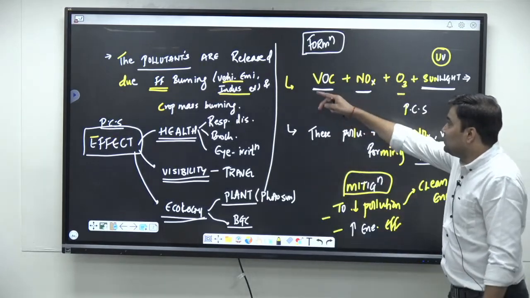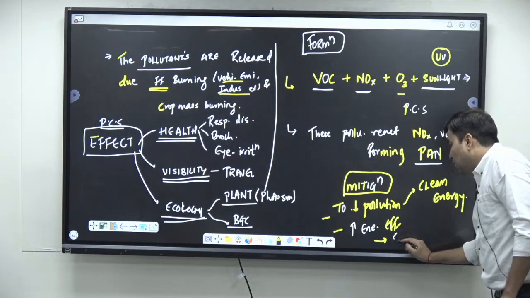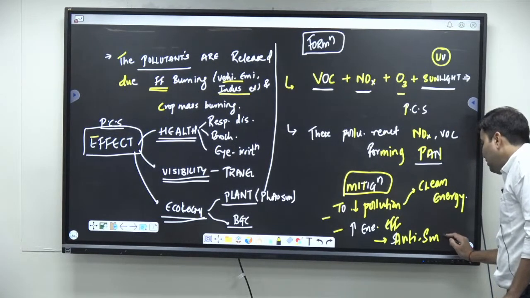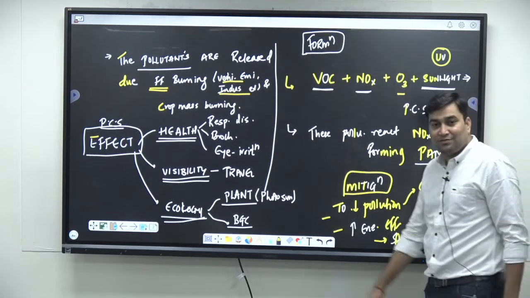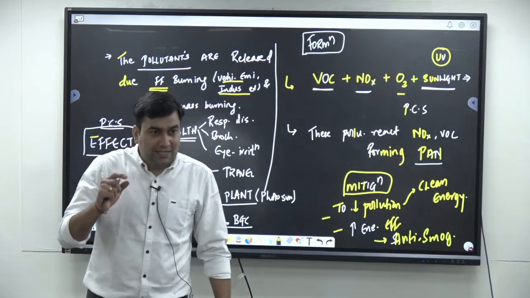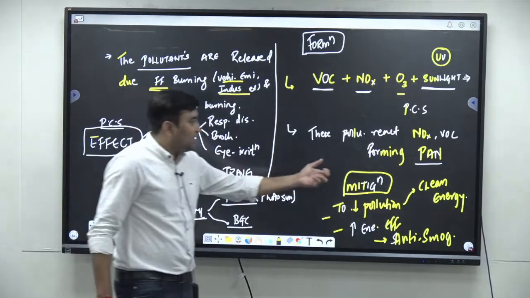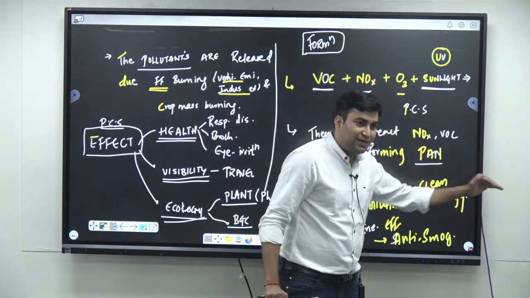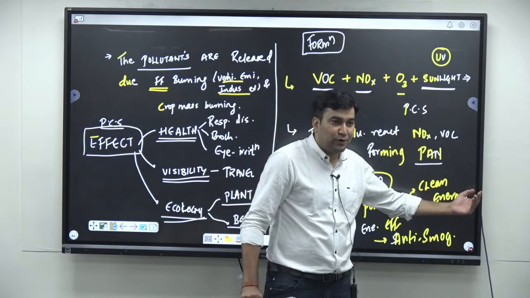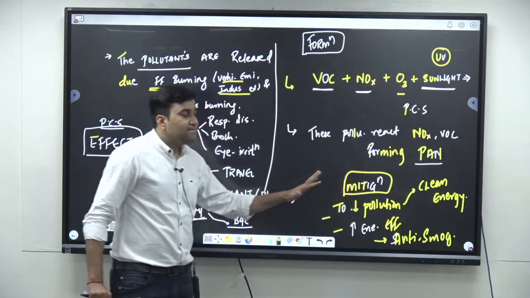Also, to reduce smog, you have anti-smog towers or anti-smog guns. Getting the point? So yes, you can write everything; whatever I told here, I'm just giving you the idea. You can elaborate it. CNG, hydrogen, then electric fuels, public transportation, you can add here. But briefly, I'm telling you the structure.